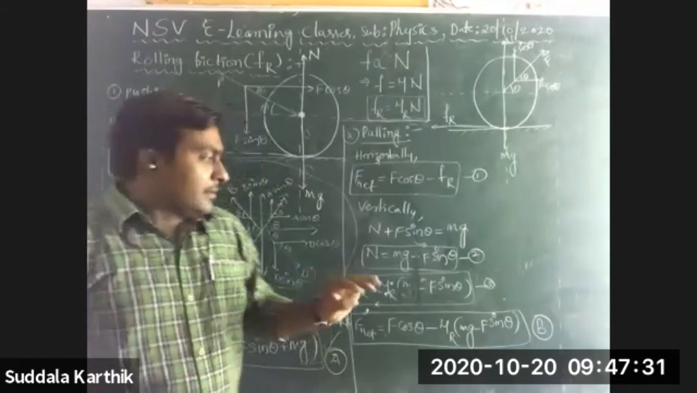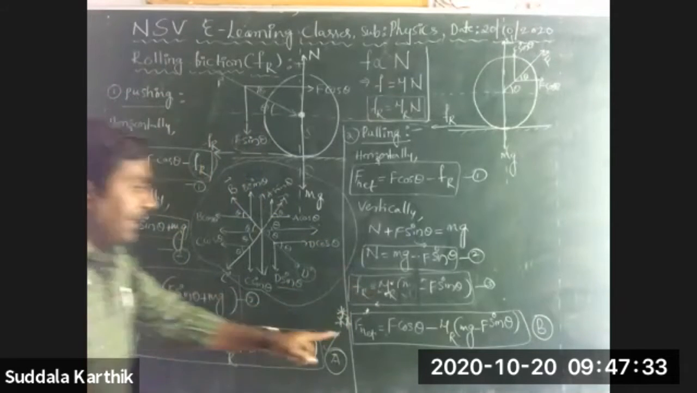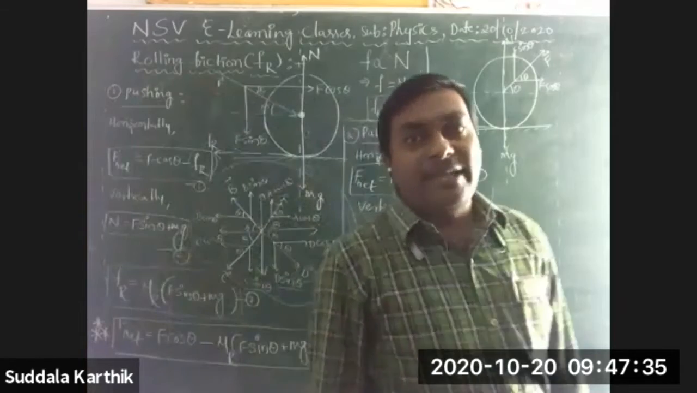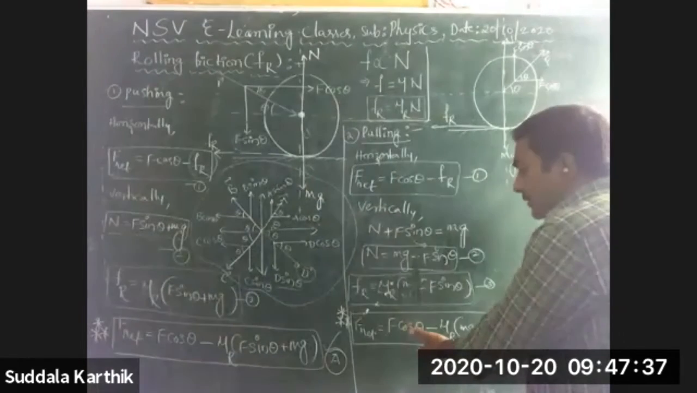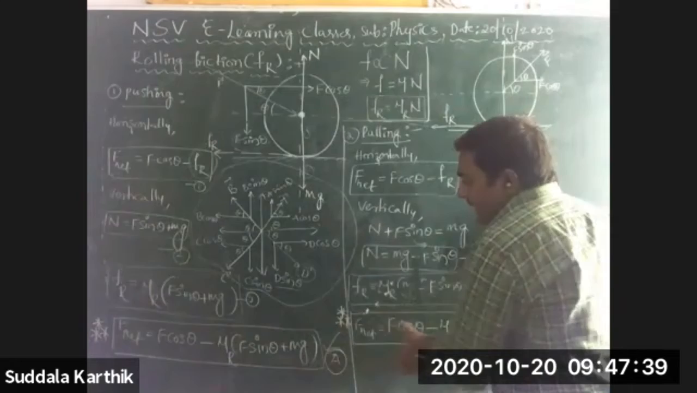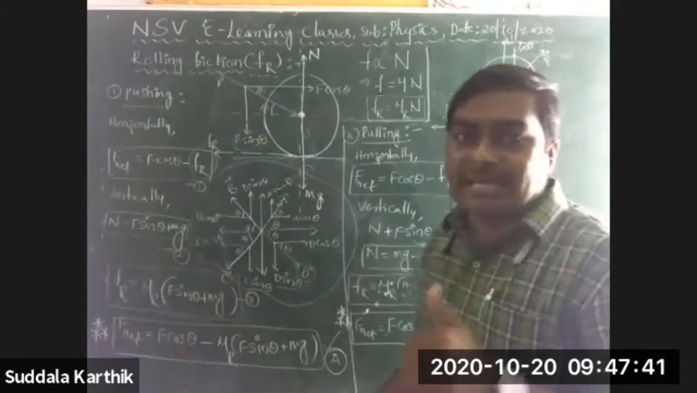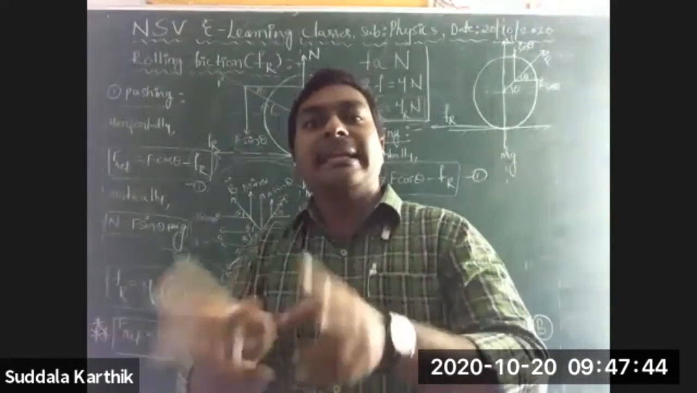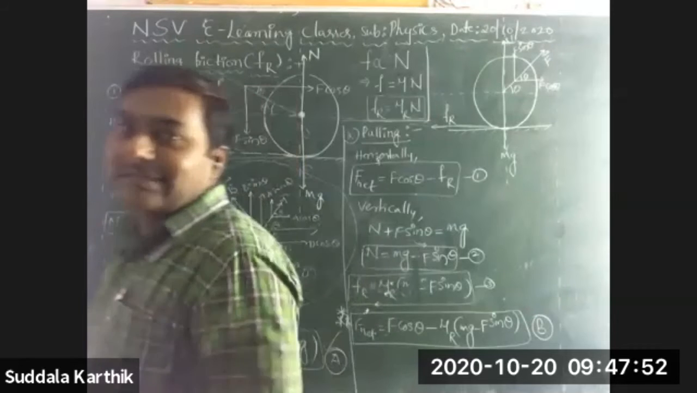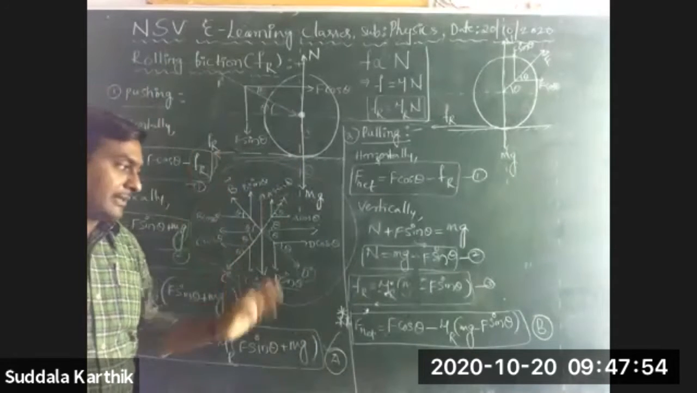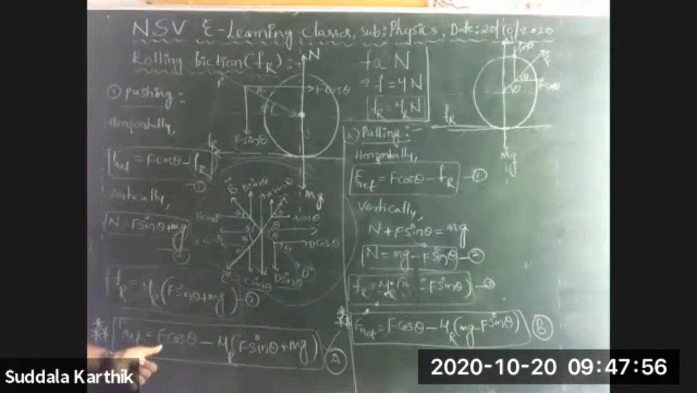From A and B, which one is easier, according to this derivation, from here and here? Pushing easier or pulling easier? Pushing. Why? That is the discussion. That's why I'm asking, Nana.